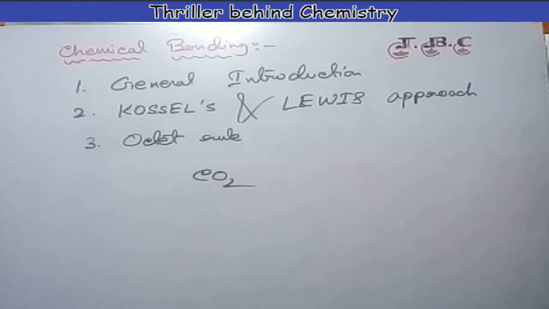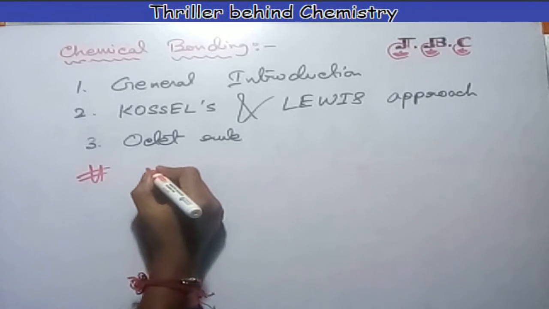At first, we should all keep in mind that behind chemical bonding there is only one reason, only one mool mantra, that is stability. Every system tends to be more stable, and in chemical science, bonding is nature's way of lowering the energy of the system. Why? To attain stability. Please note this.